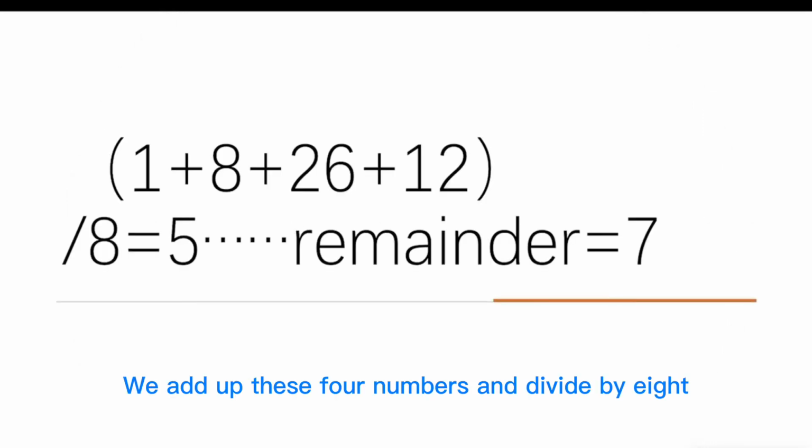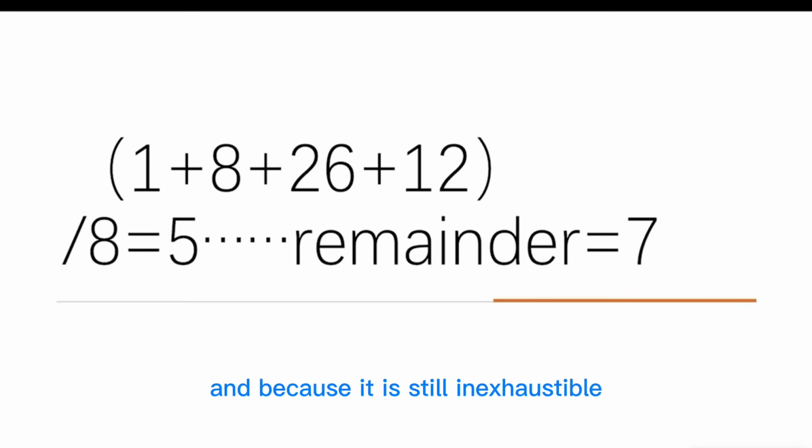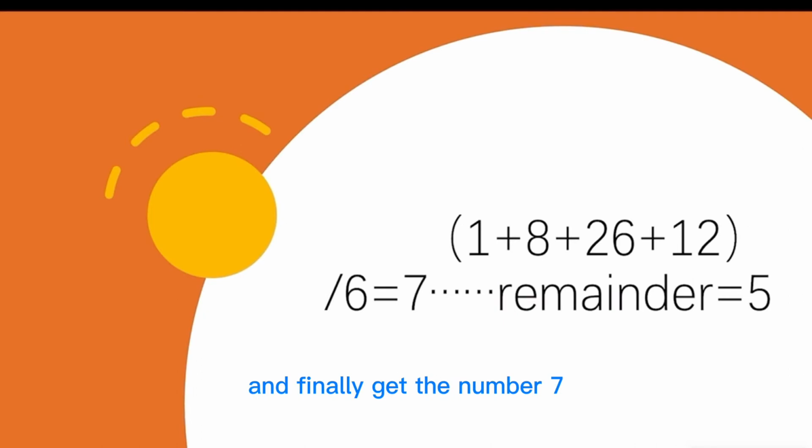We add up these four numbers and divide by 8, and because it is still inexhaustible, we also take the remainder, and finally get the number 7. Finally, add up all four numbers and divide by 6, and when we don't divide evenly, we take the remainder, and finally get the number 5.